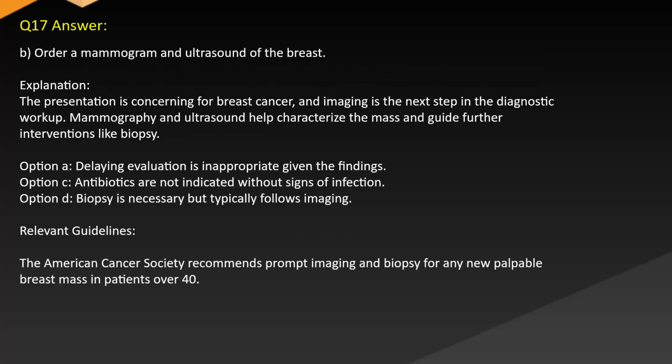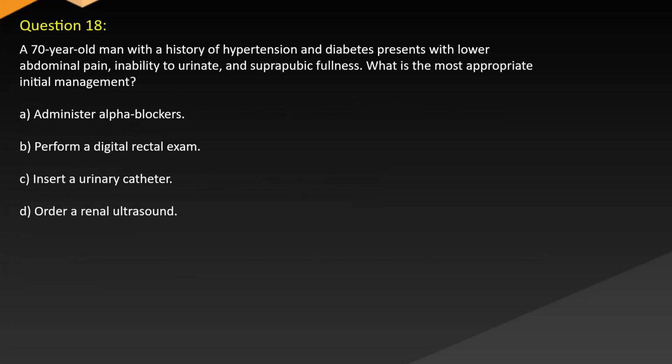Answer B. Order mammogram and ultrasound of the breast. Explanation. The presentation is concerning for breast cancer, and imaging is the next step in the diagnostic workup. Mammography and ultrasound help characterize the mass and guide further interventions like biopsy. Option A. Delaying evaluation is inappropriate given the findings. Option C. Antibiotics are not indicated without signs of infection. Option D. Biopsy is necessary but typically follows imaging. Relevant guidelines. The American Cancer Society recommends prompt imaging and biopsy for any new palpable breast mass in patients over 40.